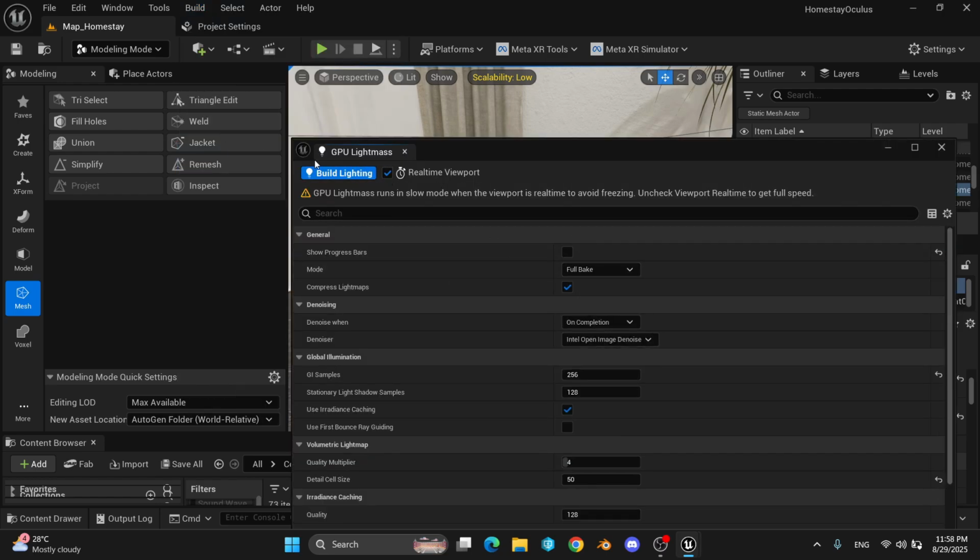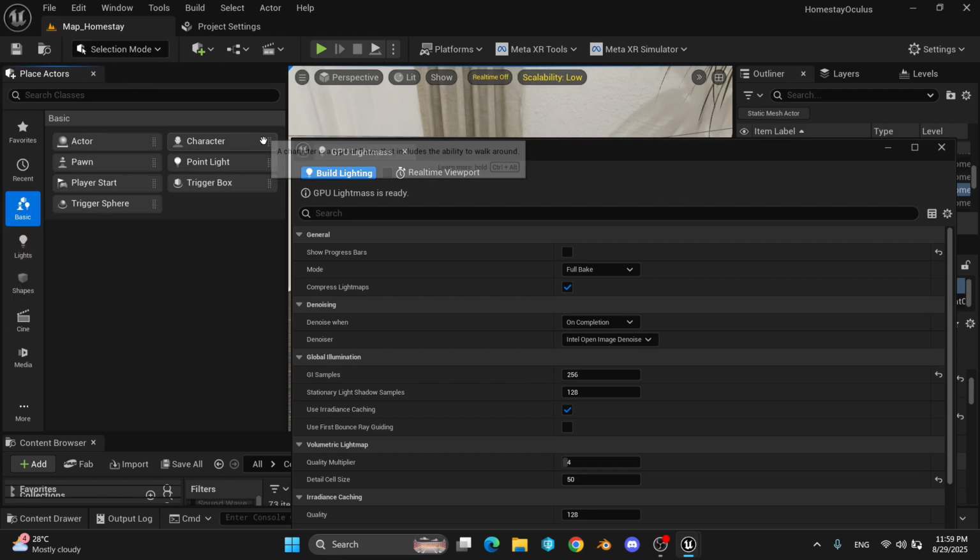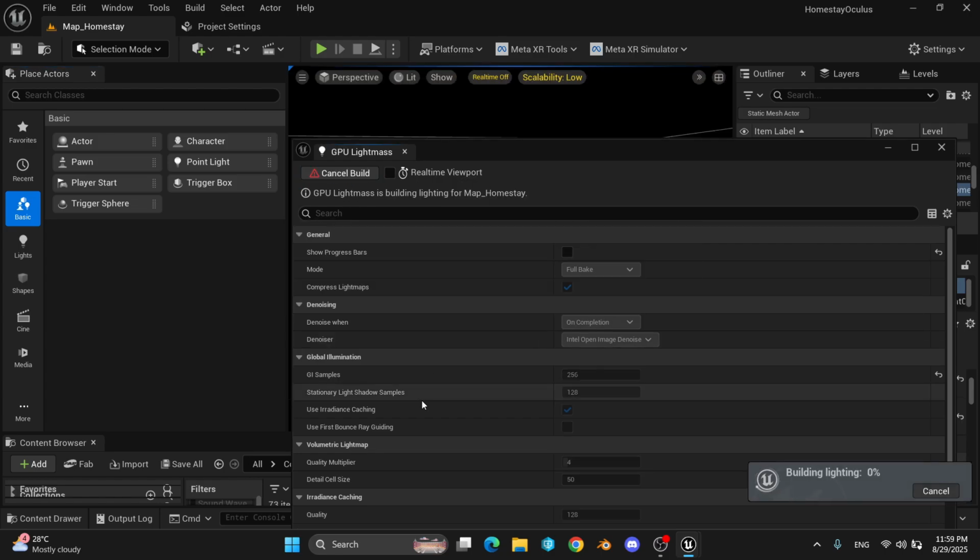One more trick here is if you ever struggle disabling the real-time viewport, you just need to go back from modeling mode to selection mode, and then you can enable or disable real-time viewport. Okay, so build lighting, and come on.